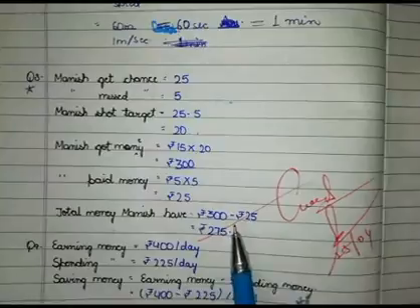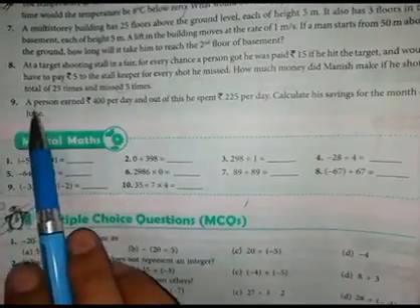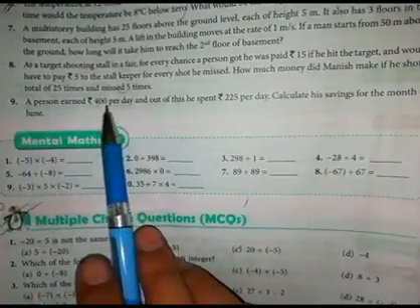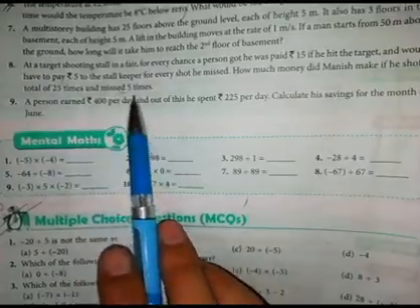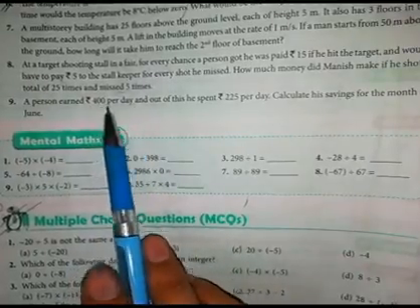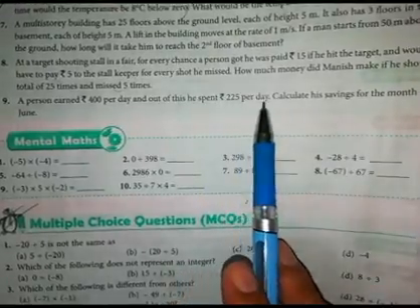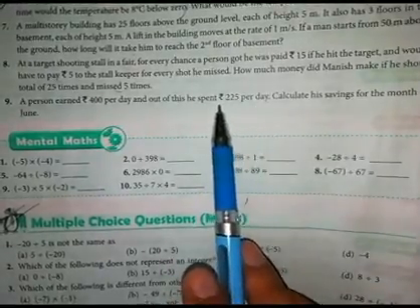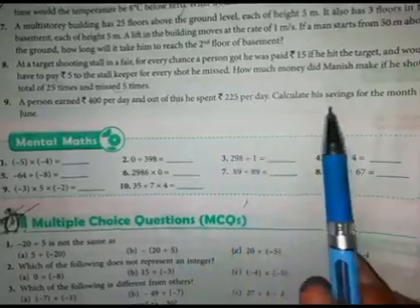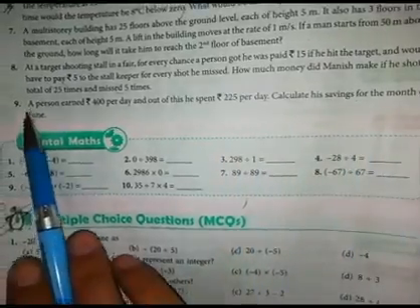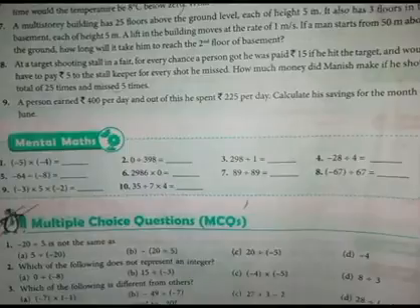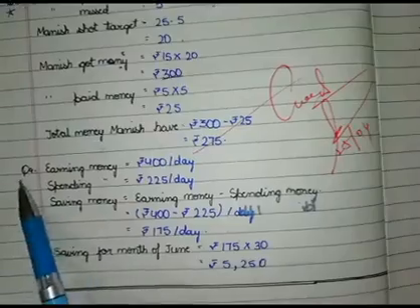Okay, now let us see question number 9. A person earned rupees 400 per day. In one day he earns rupees 400. And out of this he spent rupees 225 per day. Daily he spent rupees 225. Calculate his saving for the month of June. In June there are 30 days. So here is the solution of question number 9.